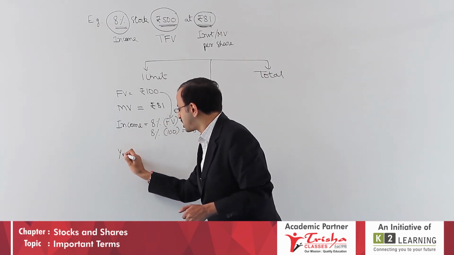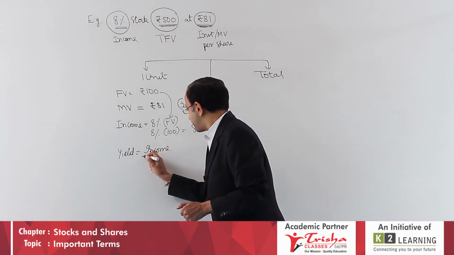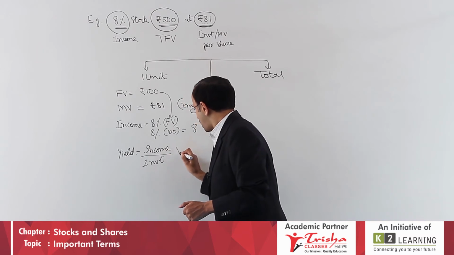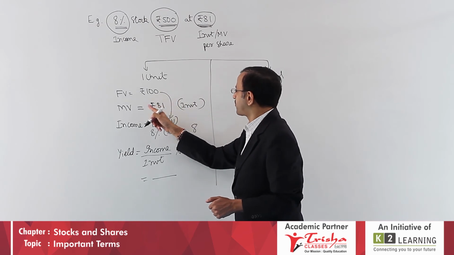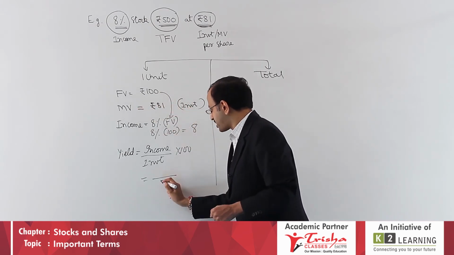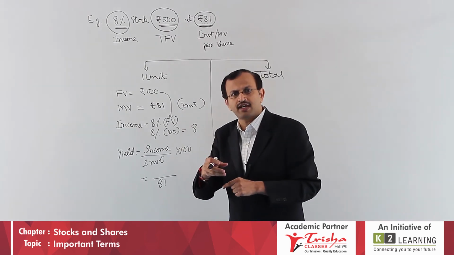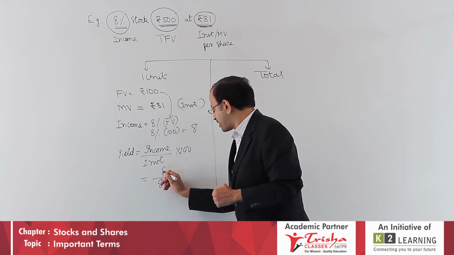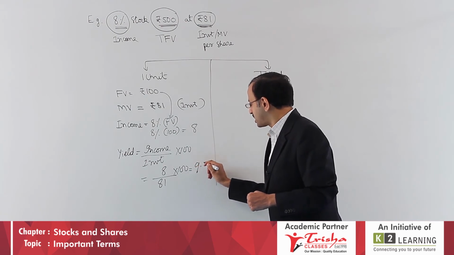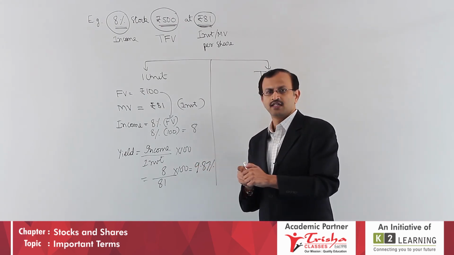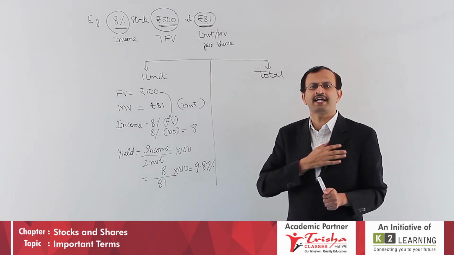One more computation, yield. The formula is income upon investment into 100. I invested in one share at 81 rupees. Investment is nothing but market value. For one share, my payment is 81. But by investing 81, at year end, I got an income of 8 rupee. Convert into percentage, into 100. If you do that, you will get 9.87%. So, repeating again, for one share, what is the income you got at year end? One share, 8 rupee.